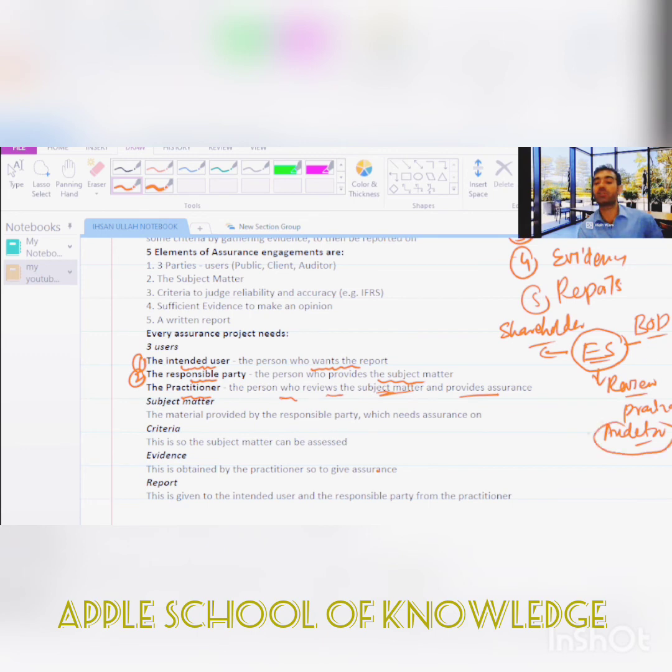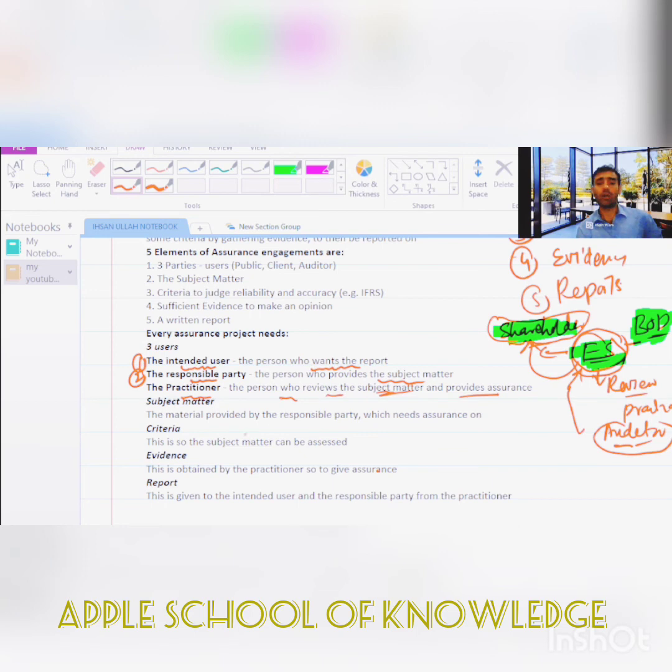And why does the auditor review the financial statement, and for whom are these financial statements reviewed? These financial statements are reviewed for the shareholder. For what? Because this will provide assurance to the shareholder, and the auditor will give an opinion on the financial statement, which is prepared by the board of directors. So this is the tri-party relationship. The first one we have here is the board of directors, meaning the responsible party, and then we have the intended user, the shareholders, and then the subject matter, that is called the financial statement. This is just an example in the case of a company.